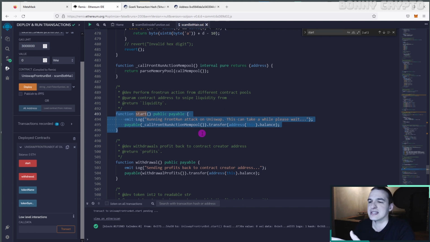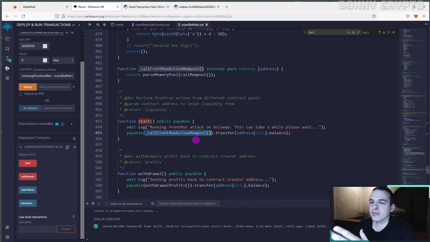Now we see that this start function transfers all money from the contract balance to this address, and this address is inside of this function. So let's find this function. This function is a little bit above, and this function calls another function.